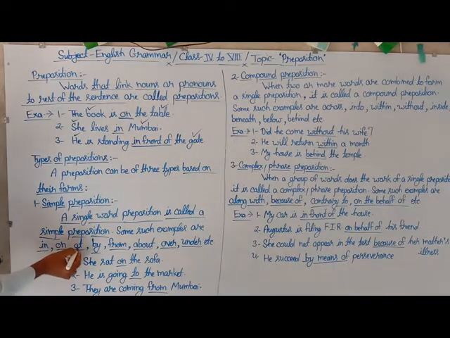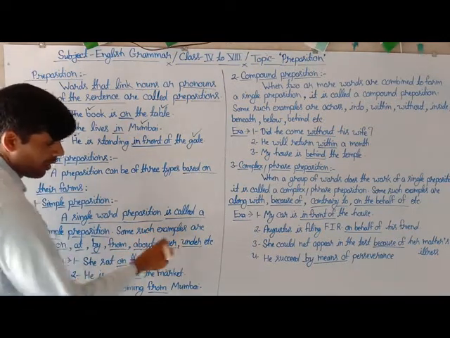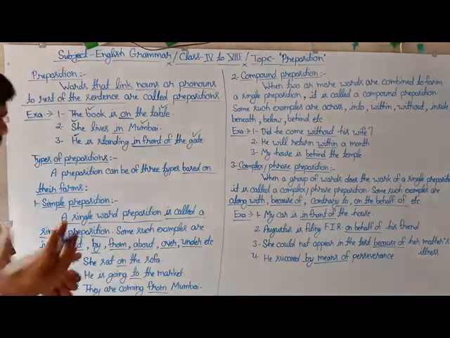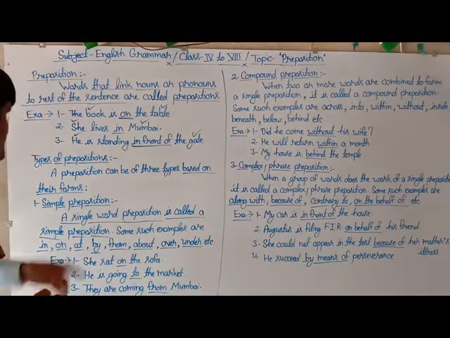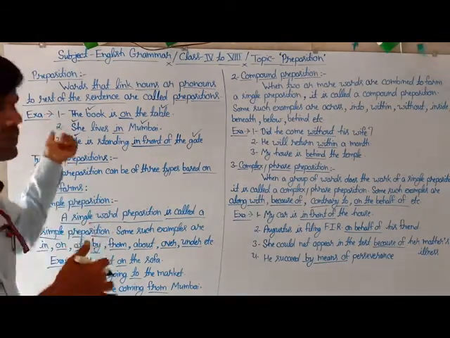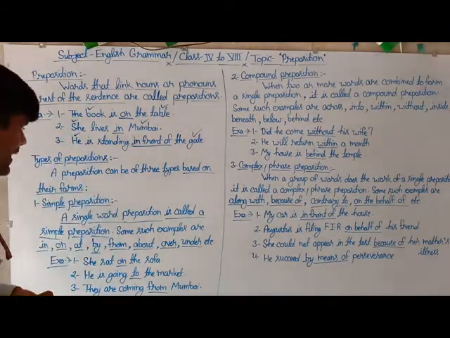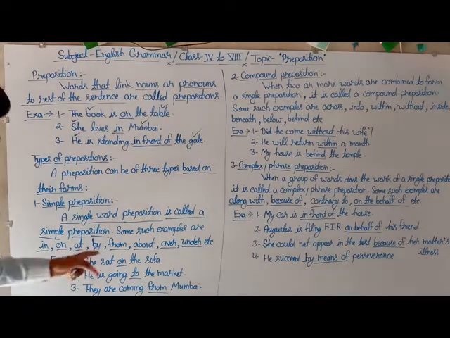in, on, at, by, from, about, over, under. These are some types of simple prepositions which are used in a sentence to show relationships or to link nouns or pronouns with the rest of the sentence. And here are the examples. To know more about the same expression, you have to see some more examples related to the same topic.